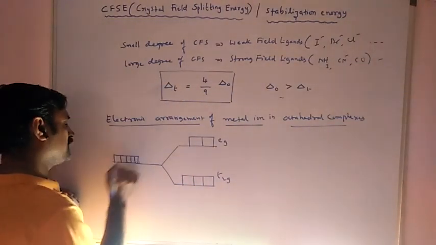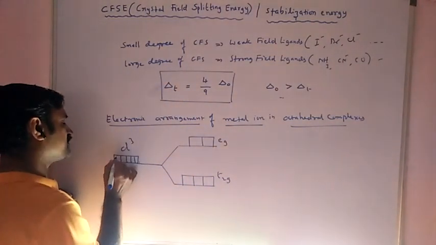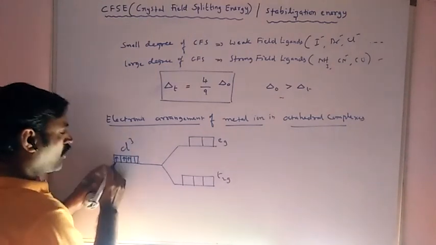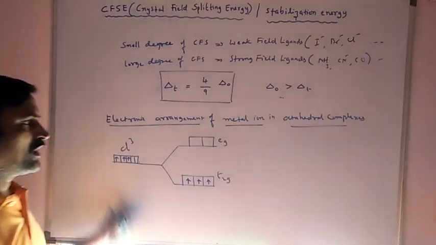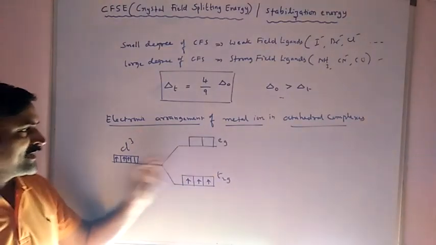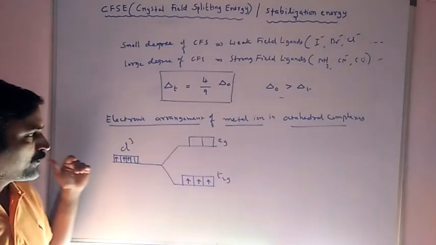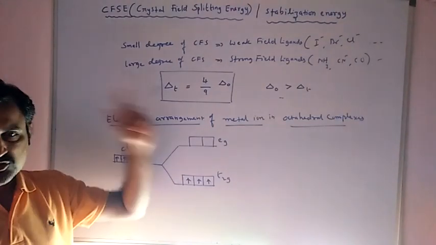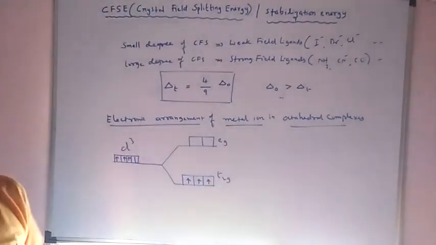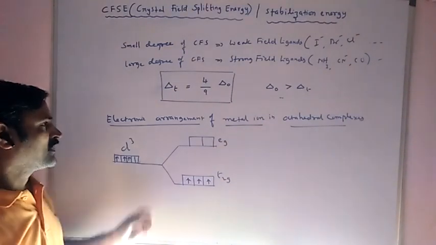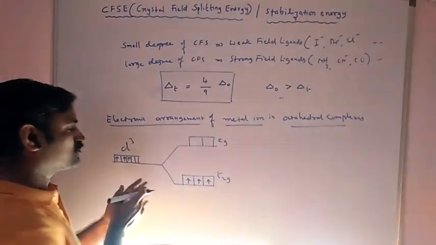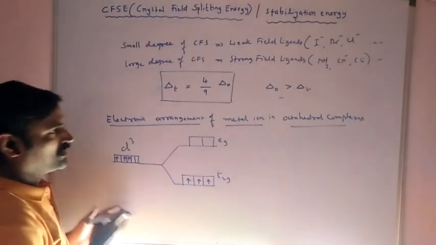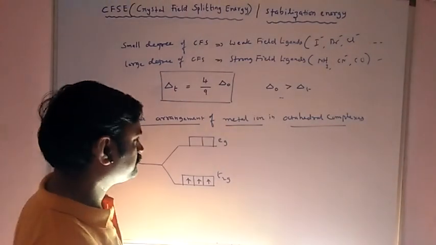For d3, all three electrons will be present in the T2G orbitals when the ligands approach the central metal. We follow Hund's rule of maximum multiplicity for these electronic configurations.